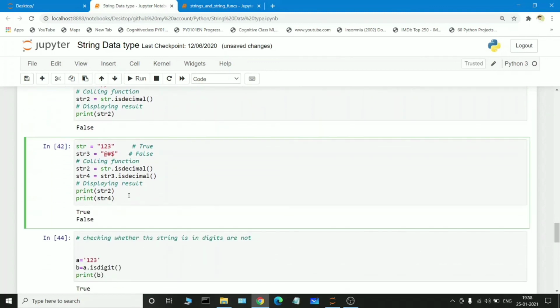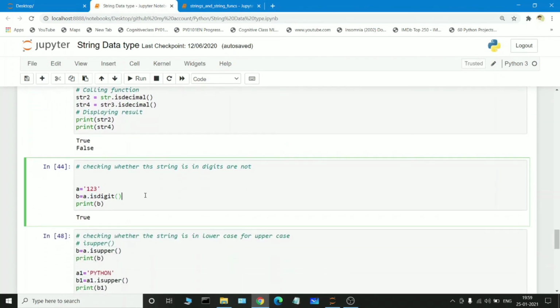So in this way we have a clear idea. If you execute it, the first string is holding the decimal representation, so the first output will be true. In the second case, it is holding @ symbols, hash symbols, and dollar symbols. isdecimal is only capable of handling numerical representation, not character representation or extra symbols. So if we pass only numerical representation, it will print true. This is how isdecimal works.